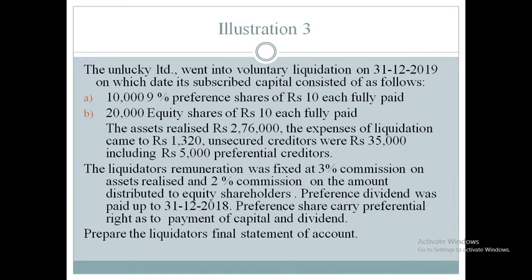The expenses of liquidation came to rupees 1,320. Unsecured creditors were rupees 35,000, including rupees 5,000 preferential creditors. The liquidator remuneration was fixed at 3% commission on assets realized and 2% commission on the amount distributed to equity shareholders. Here the liquidator is getting two kinds of remuneration: one on the assets realized, and another on the amount distributed to equity shareholders. Further, the preference dividend was paid up to 31st December 2018.